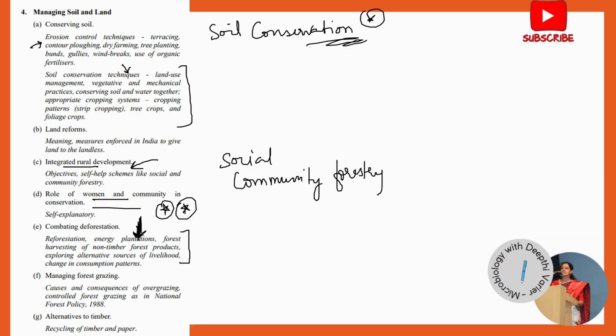So energy plantations is something you need to look into in detail. You are basically growing species of trees or shrubs which can be harvested in a very short time, and used as firewood or fuel, so that people don't have to cut down the trees that take a longer time to grow. That is called an energy plantation, a very important concept.